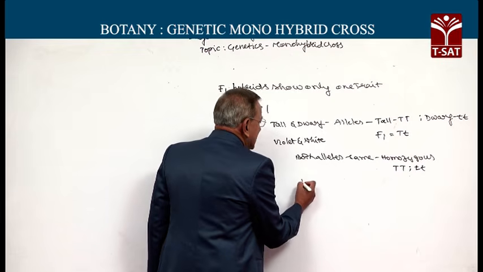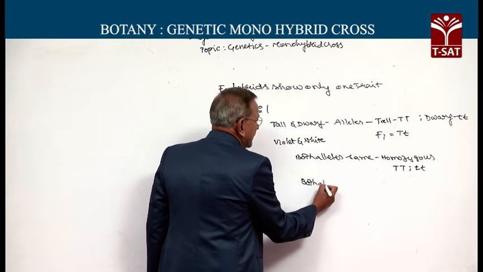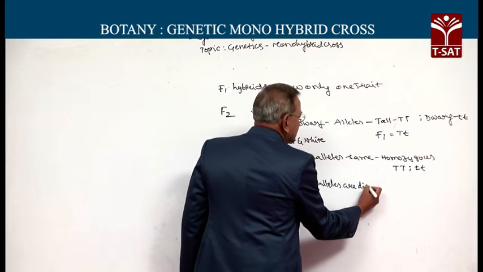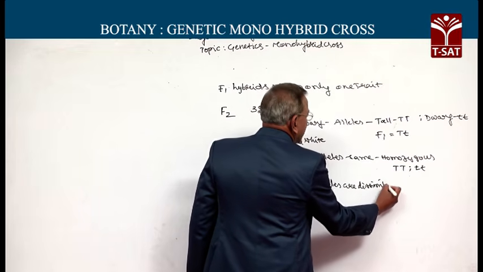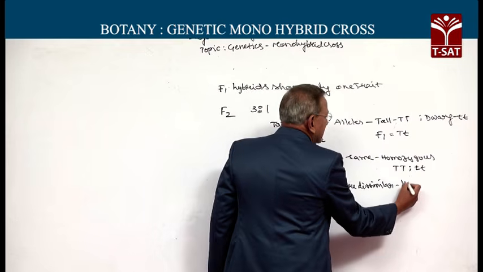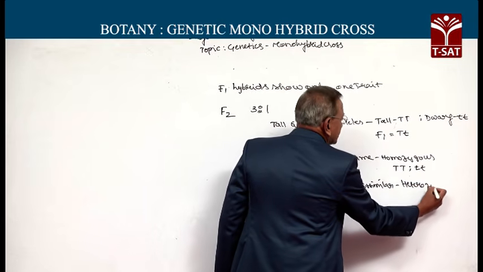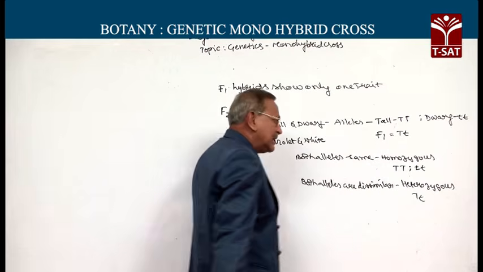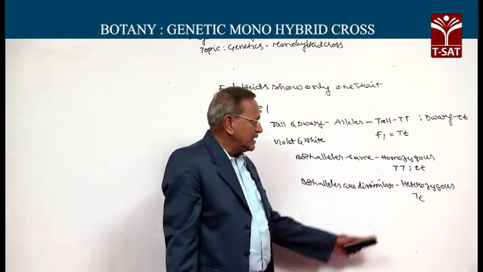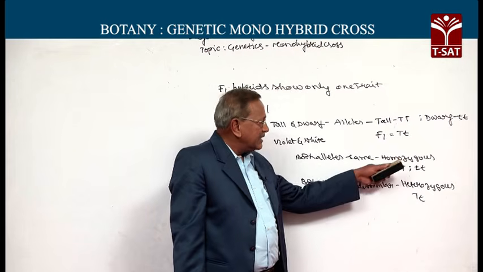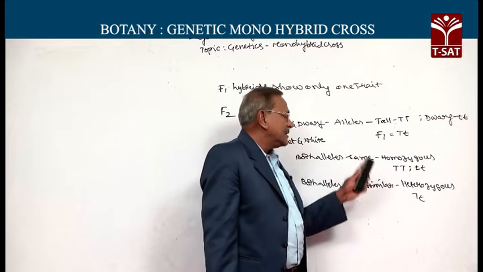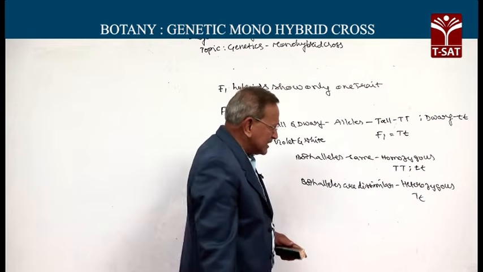If both alleles are different, dissimilar, then they are called heterozygous. Capital T and small t represents the heterozygous condition, and capital T capital T or small t small t refers to the homozygous condition.